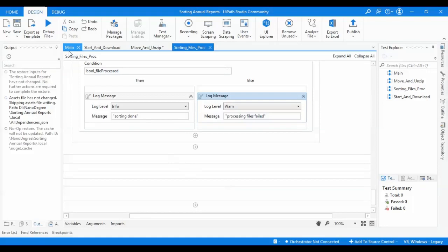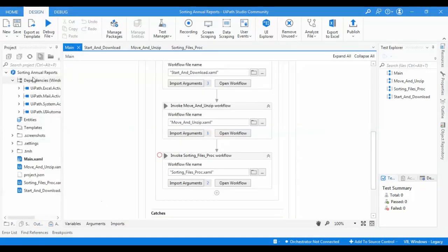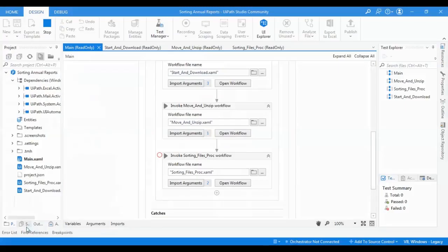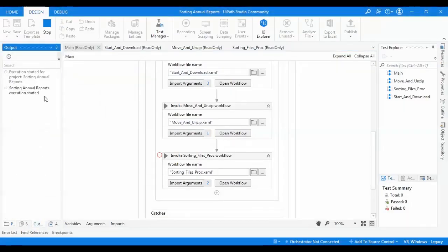That's all for the sequences and the example files. This is the project directory, and I am on the main example file, which contains all the example files. I will start by running the process. The robot will make sure that the path exists for the downloads folder on the current machine where the zip file will be downloaded.